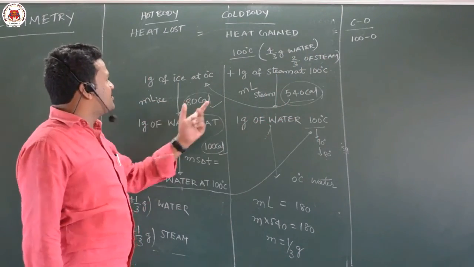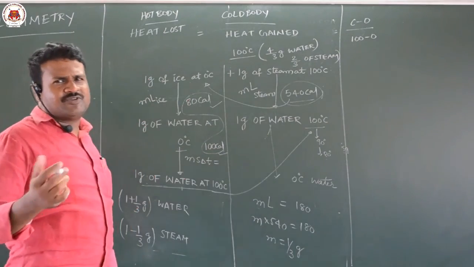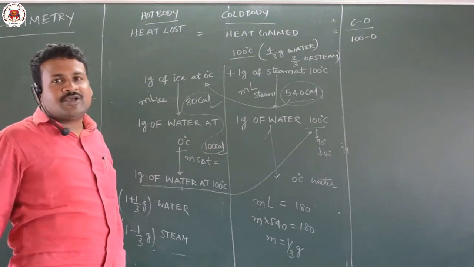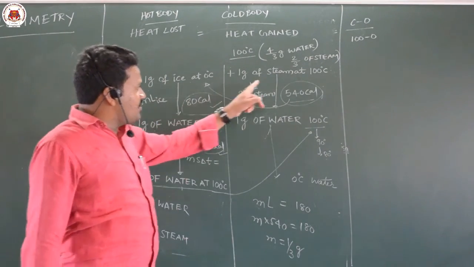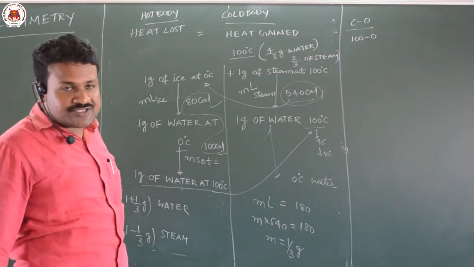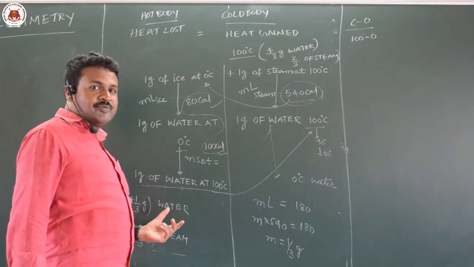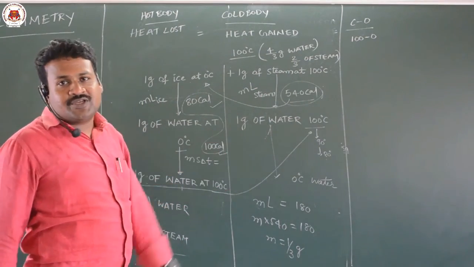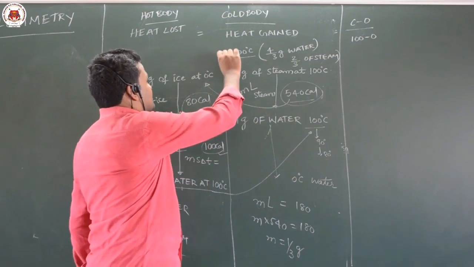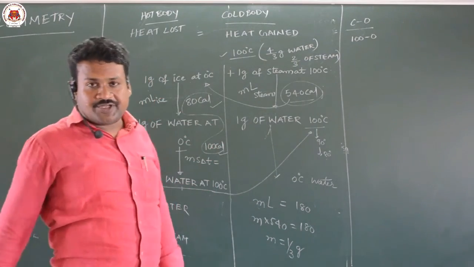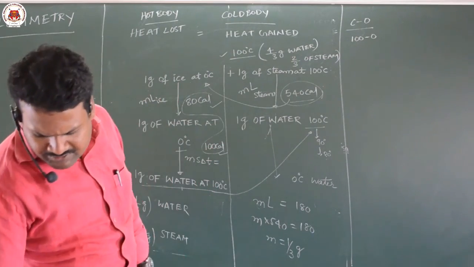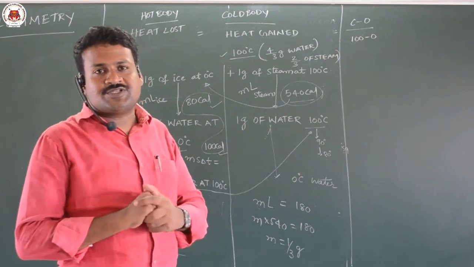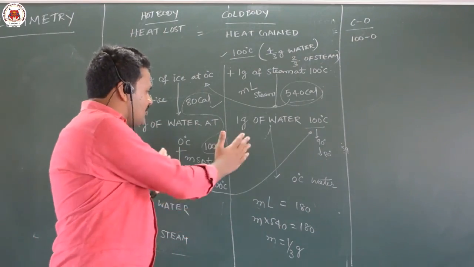In the exam they will give it very simple. The question will be very simple, one line only. 1 gram of ice at 0 degrees Celsius is mixed with 1 gram of steam at 100 degrees Celsius. Find the equilibrium temperature and composition of the mixture. So this is the answer. So this is all about your calorimetry. Just be very careful with the law of mixtures, and you have to remember when the equilibrium should